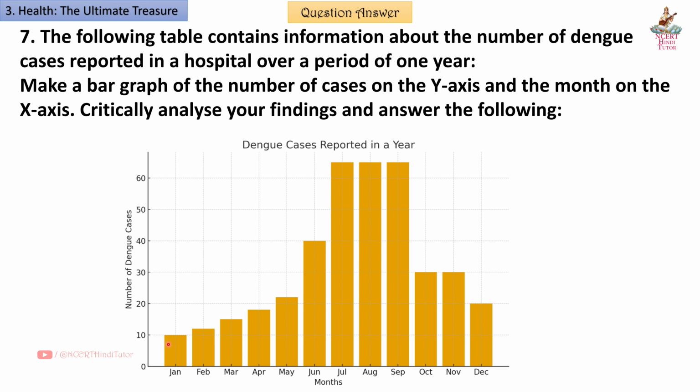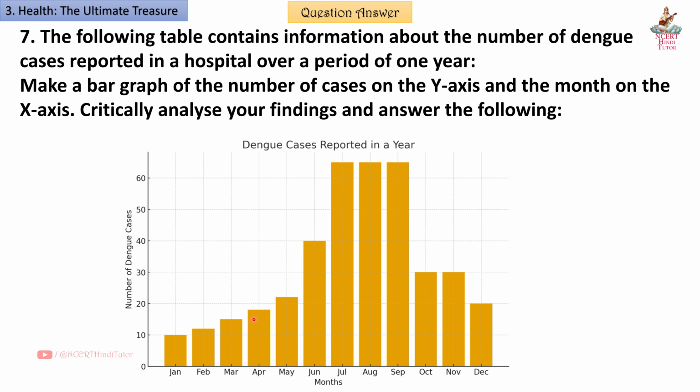So friends, you can make it. So take the gap of 10, 10, 20, 30, 40, 50, 60. And on the x-axis, January, February, March, April, May, June, July, August, September, October, November, December. So in January we have 10 dengue cases. So we have made the bar graph here. In February we have 12. So we made it here. In March we have 15. So we have made it in the middle between 10 and 20, 15.